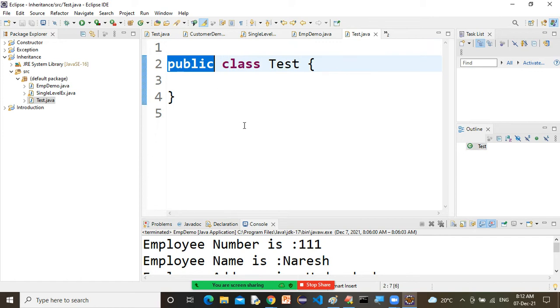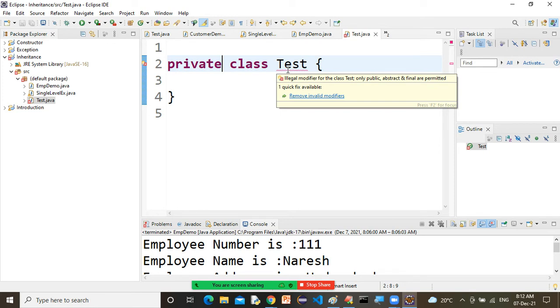Now if you remove public from here and put private, suddenly you will get a compilation error. Look, now it is a compilation error, sir. Private modifier is not allowed here. Remove invalid modifiers.